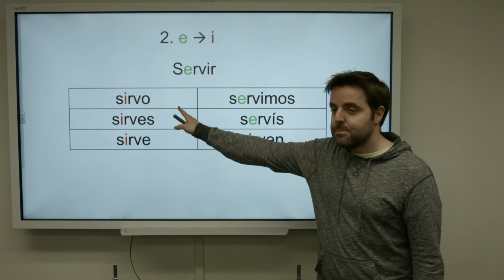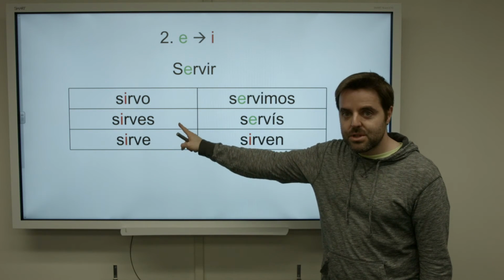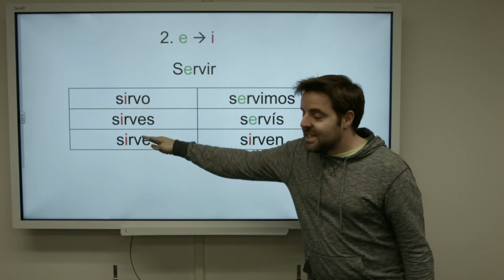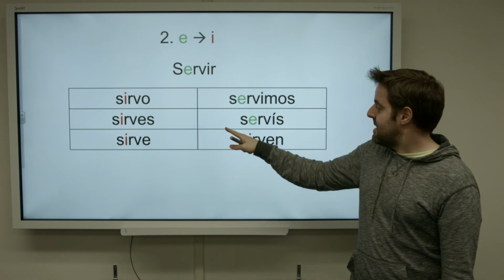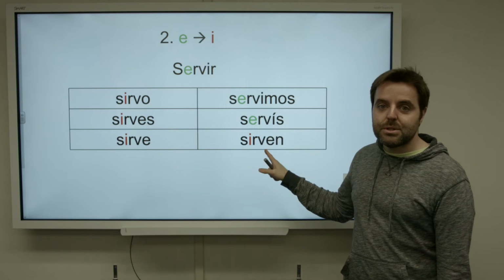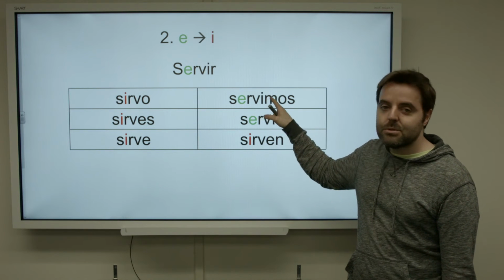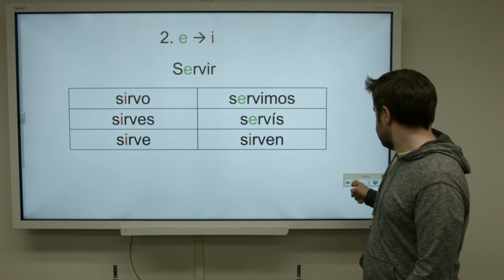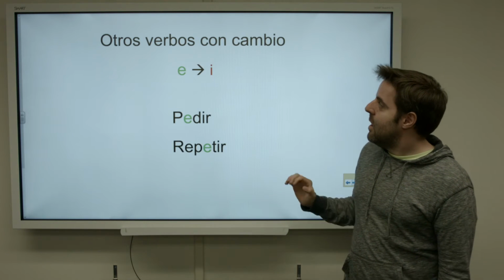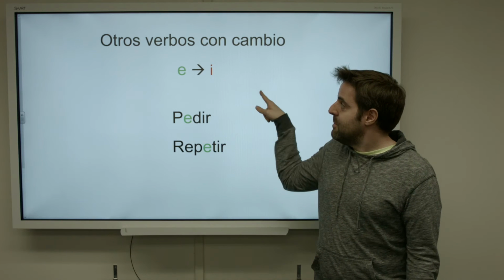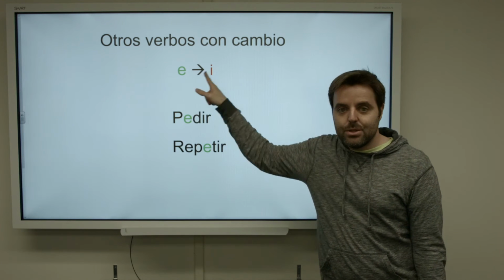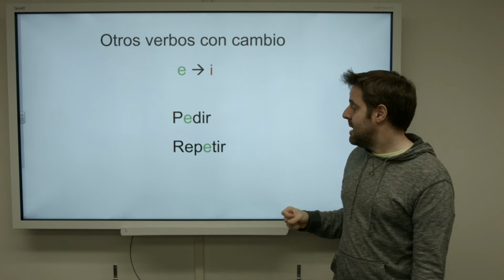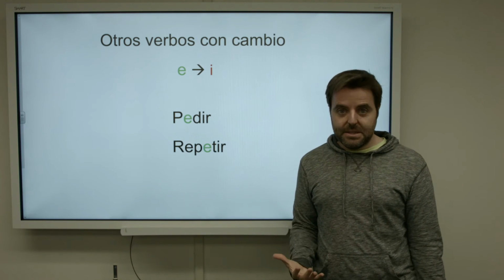Again, first person singular, second person singular, third person singular, they change the stem as well as third person plural, but first person plural and second person plural, they don't change. Other verbs with this type of change from E to I are pedir, to ask, repetir, to repeat.